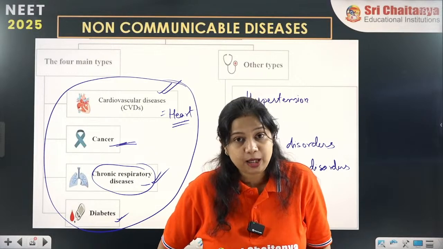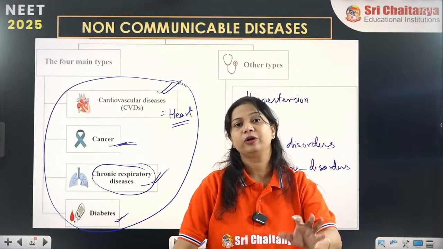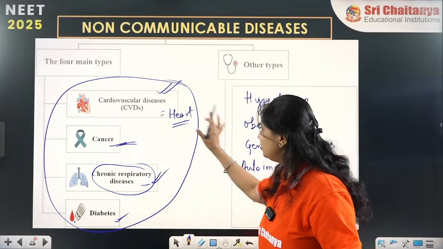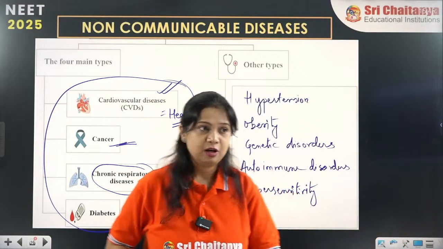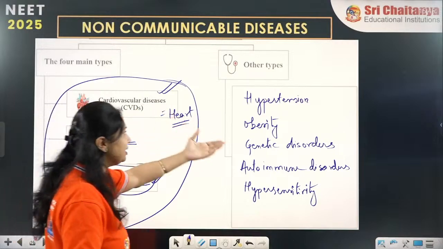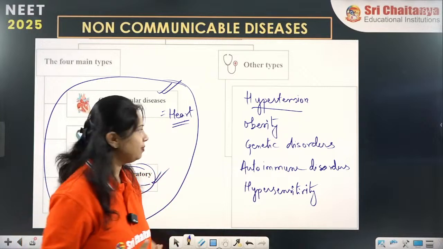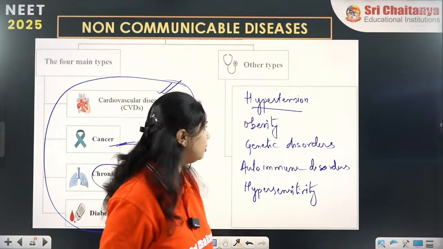So both type 1 and type 2 diabetes you are going to study in detail when you study the chapter on hormonal imbalances. So all of these are the conditions which cause non-communicable diseases. And other than these, majority of the conditions are these. Other than this, hypertension, that is high blood pressure, and obesity is a very major condition right now.